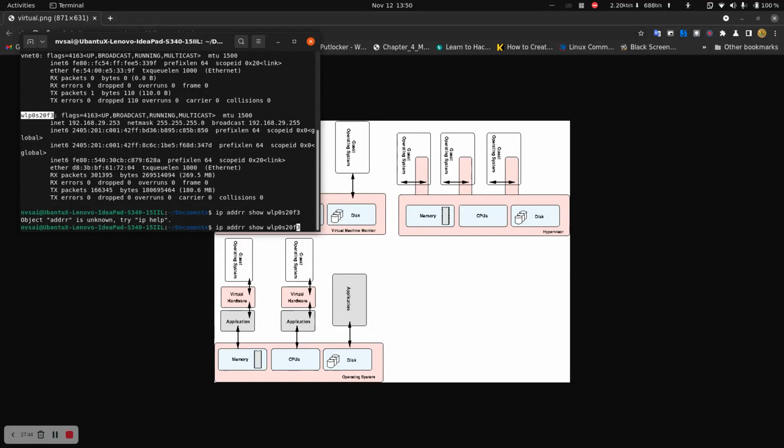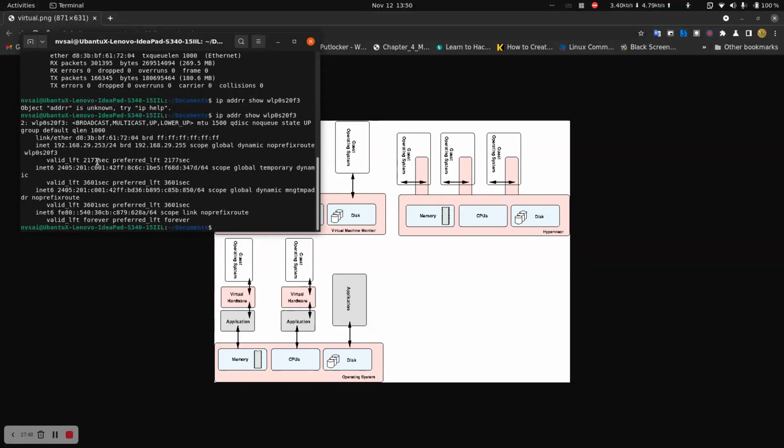Oh sorry, singular. I have typed double R. So it gives me the IP address of my system. These are the basic commands.